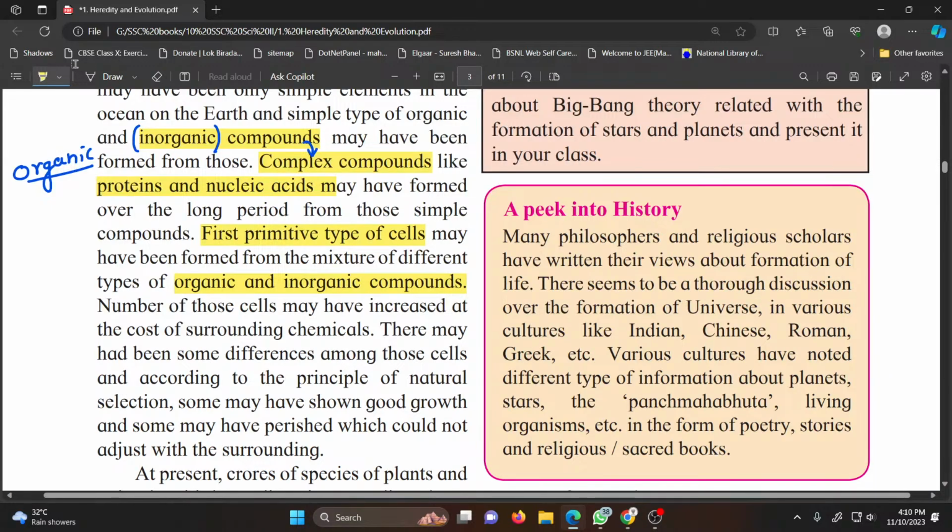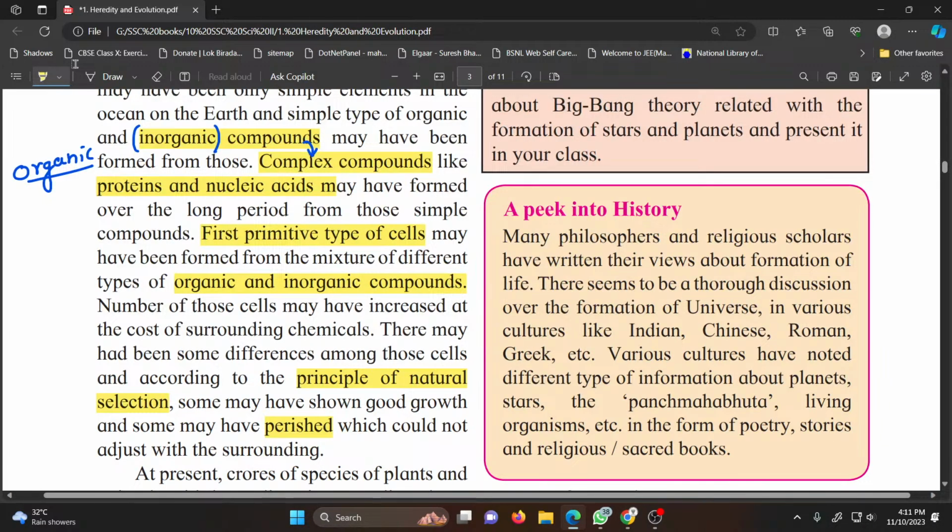There may have been some differences among those cells, and according to the principle of natural selection, again survival of the fittest, those sustained for which the environment around them was helping them, suitable for them, and the others may have perished, which could not adjust with the surroundings.